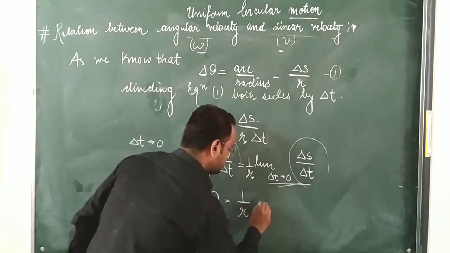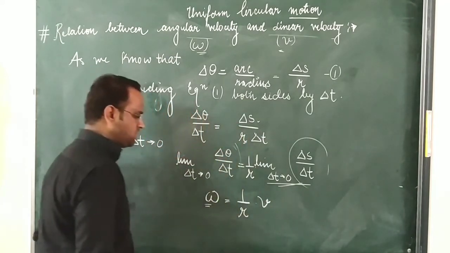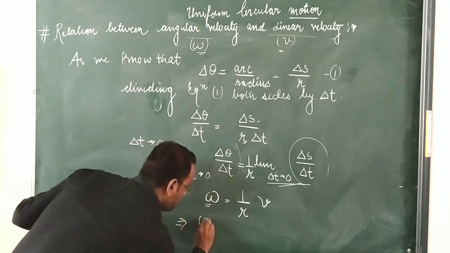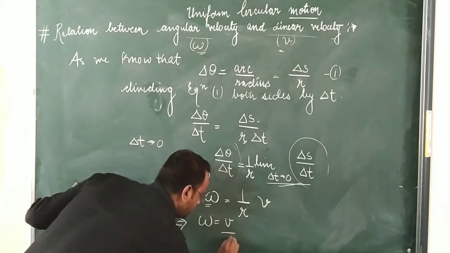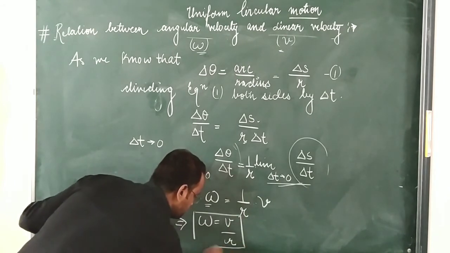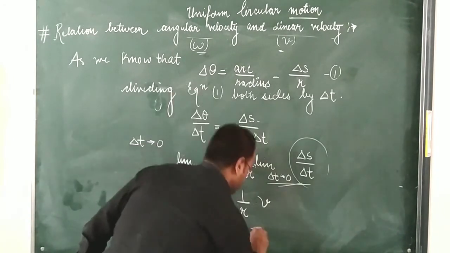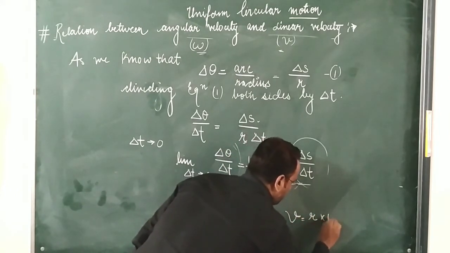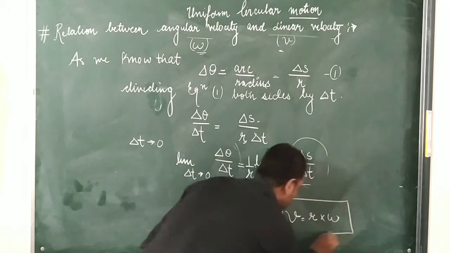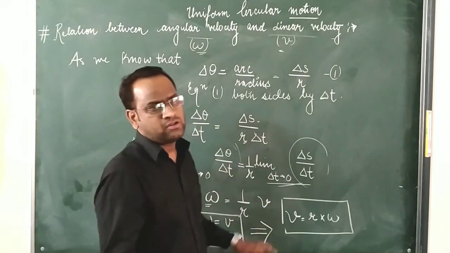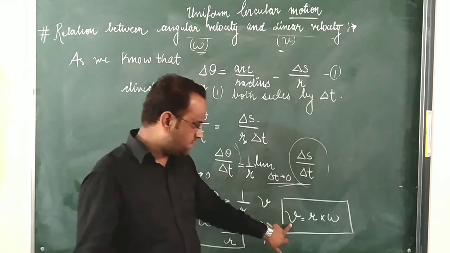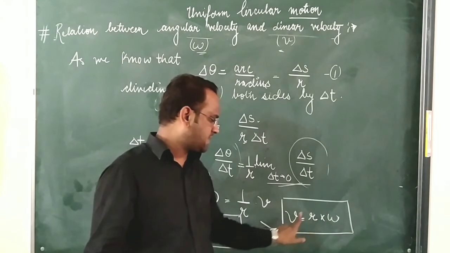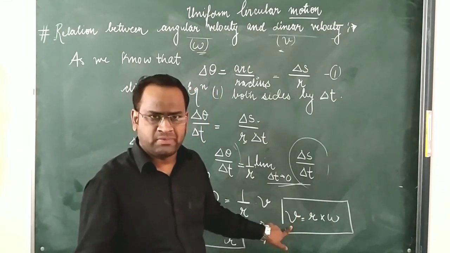So we can give it as v. Okay, this is linear velocity. So from here what we have concluded is that omega is equal to v by r. This is the first relationship. Or we can also write that v is equal to r into omega. Okay students, this is the relationship between the linear velocity and angular velocity. If we know the linear velocity, we can calculate the angular velocity. If we know the angular velocity, we can calculate the linear velocity of an object. Okay, students.